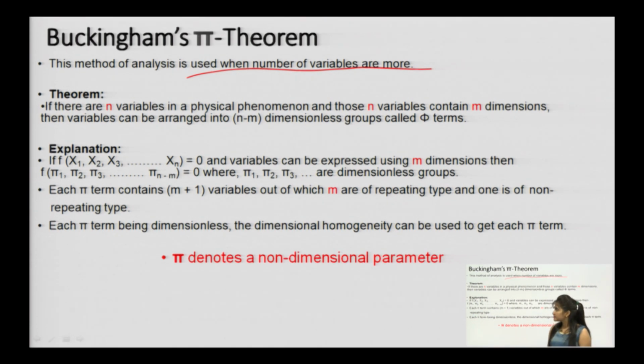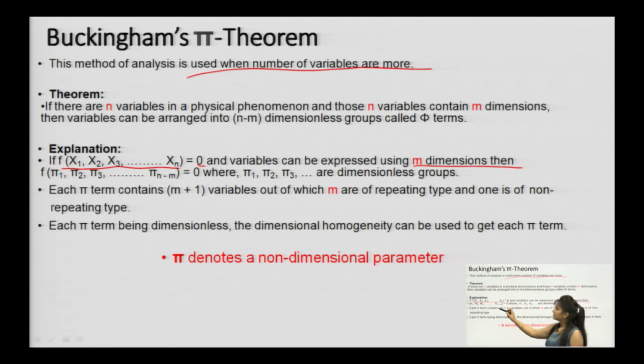Let us suppose a function of x1, x2, x3 up to xn equals 0, then the variables can be expressed using m dimensions.